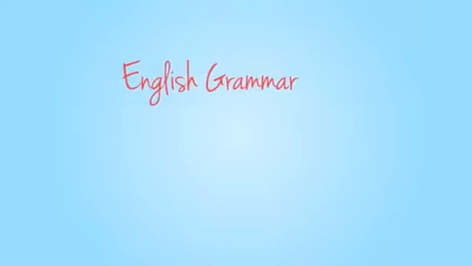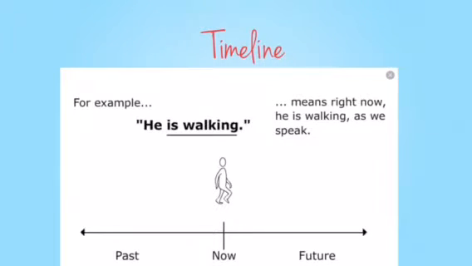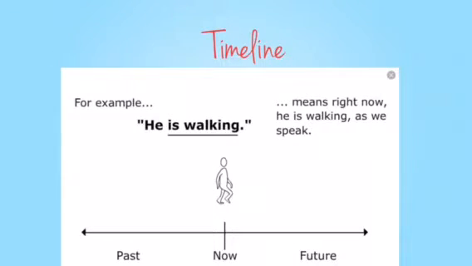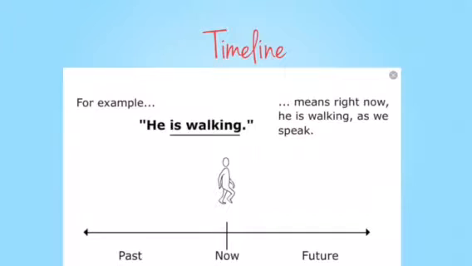English grammar. Okay, here we have the timeline. We have 3 major tenses. The first is past: something that happened and finished in the past. For example, I studied yesterday. It means that I finished studying. I'm not studying right now. I studied yesterday. I went to the supermarket yesterday.